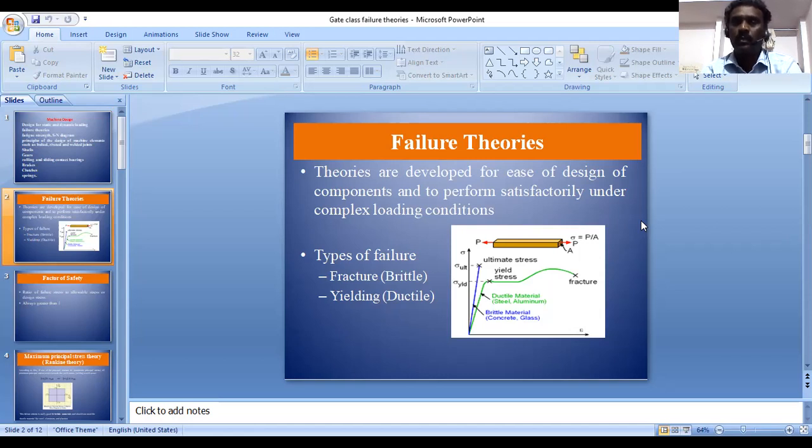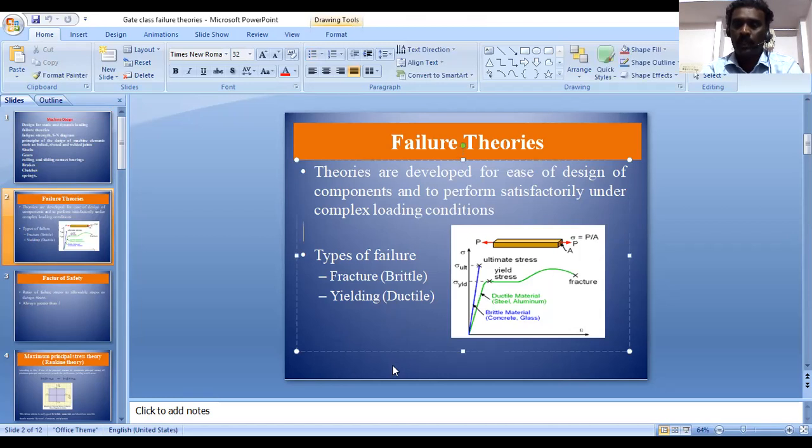So we have to move to some other analytical formula, known as theories of failure. Using these theories of failure, I can predict the stress induced value, the maximum stress induced and the minimum stress induced.